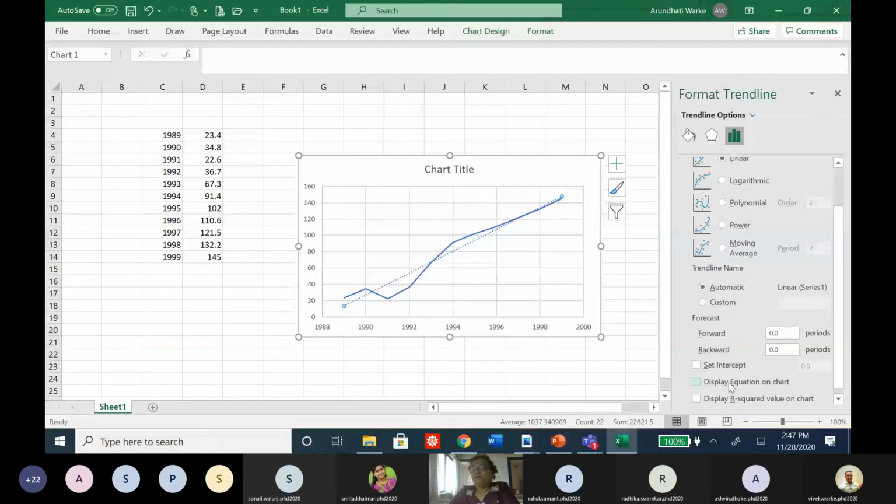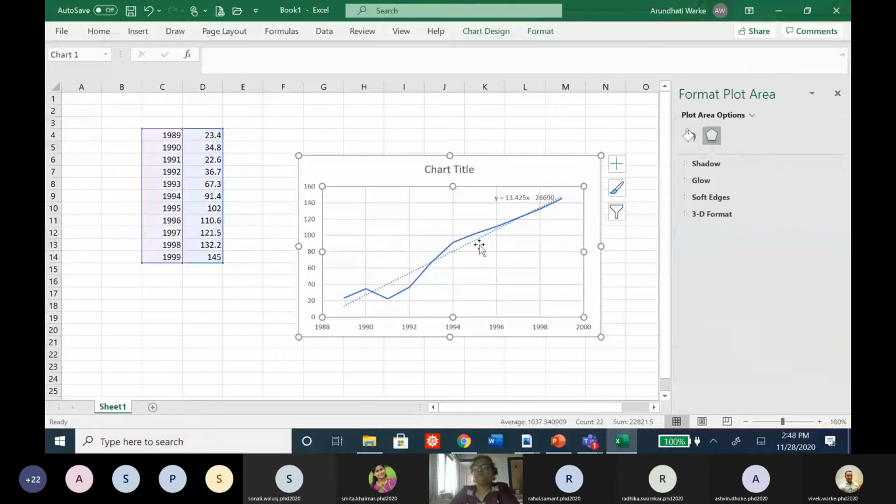If I say yes, you can see here the trend line is already displayed. I can change the color or the name of the trend line, whatever you want, with the help of this. This is a trend line. You can see the dotted line. Is it visible to you? Yes, ma'am. Okay, this is a trend line and you can see the equation on the top.